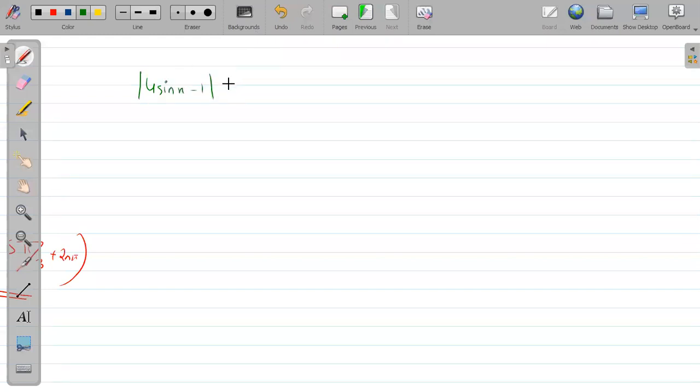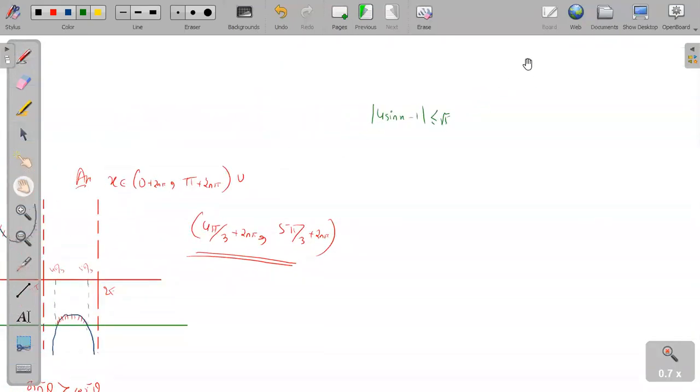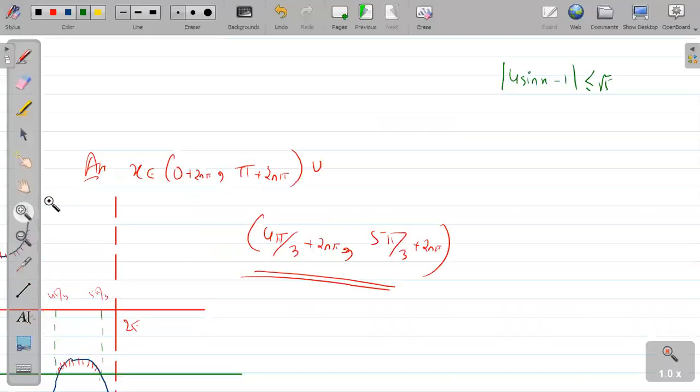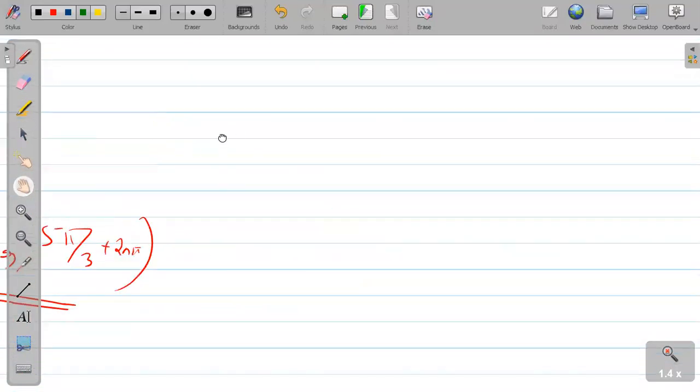Mod of 4 sin x minus 1 less than or equal to root 5. Simplify; this is a similar question to the previous question. Try to do this question, everyone. Okay, let's see then. I hope everyone has tried this question. Okay, very good.